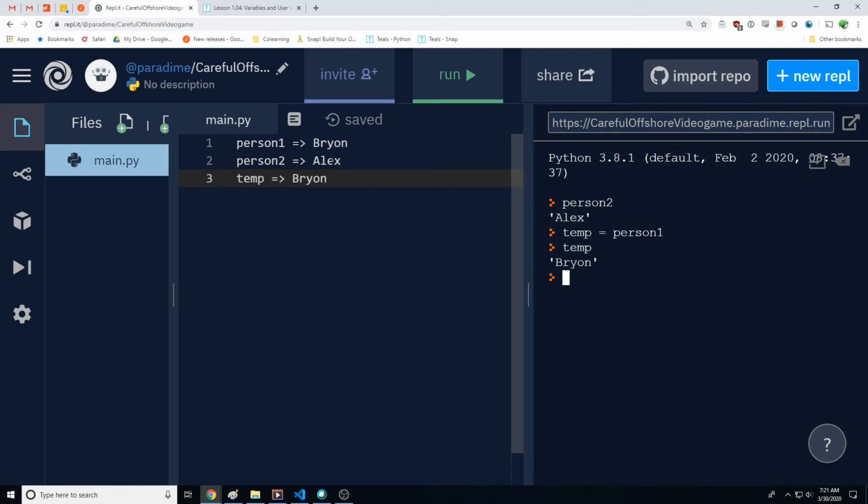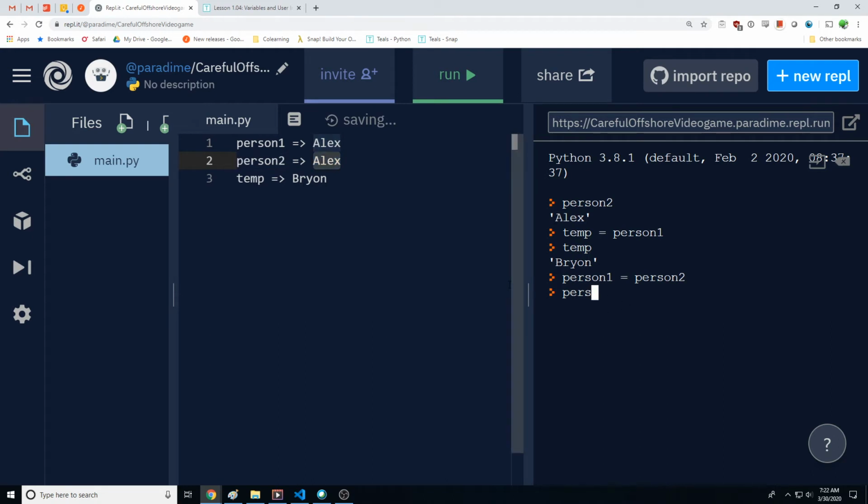Now the next thing I have to do is I kind of just have to rotate these. So Alex should go to person 1, Brian should go to person 2. So if I wanted to do that, all I would have to do is say person 1 is equal to person 2. Person 1 is now going to point to whatever person 2 is. Alex is still there.